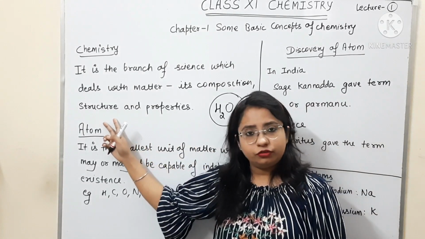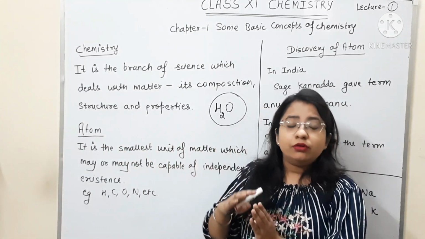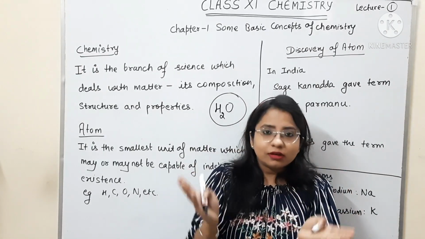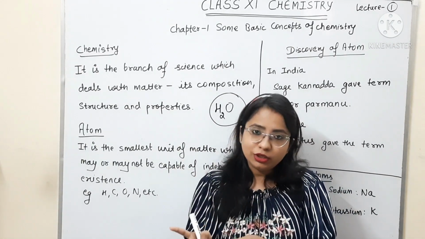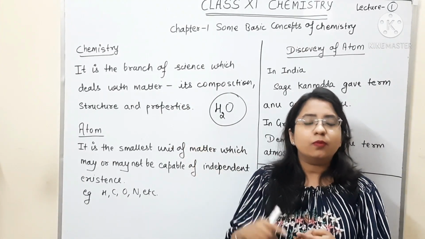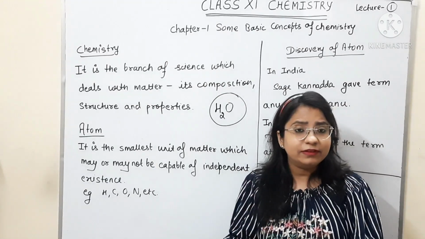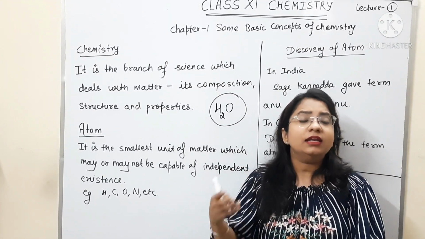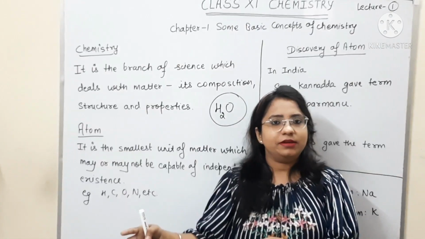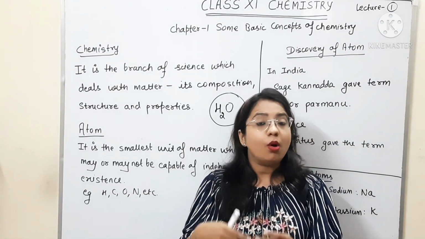Then its structure, that means how hydrogen and oxygen atoms are arranged together to form water molecules. And then properties, their physical properties, their melting point, boiling point, physical state, and then chemical properties, like how water reacts with acid, base, metal or non-metal.